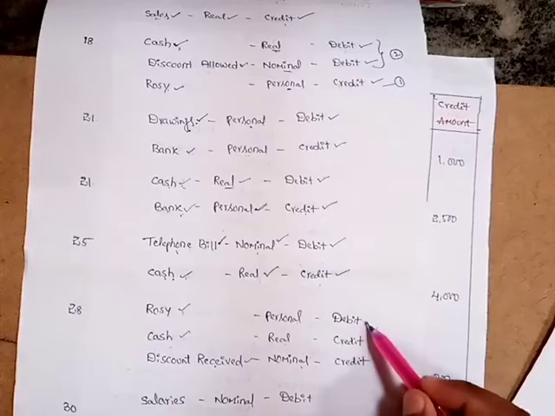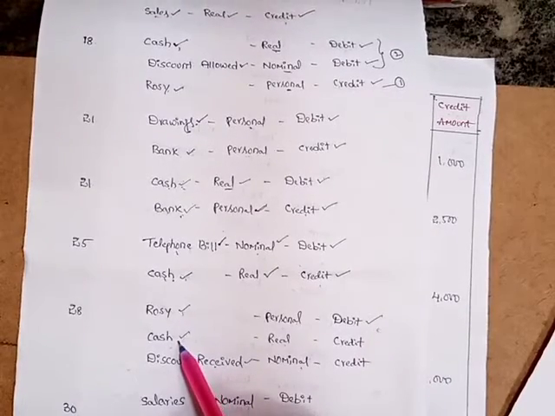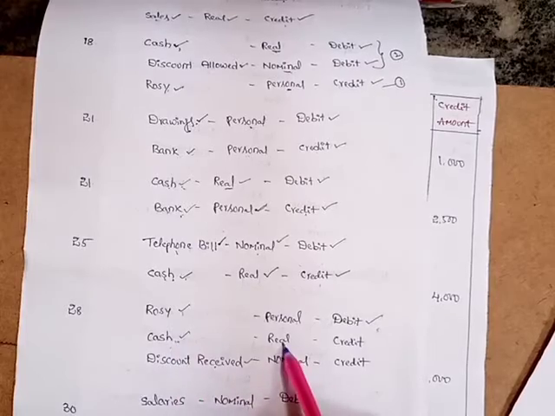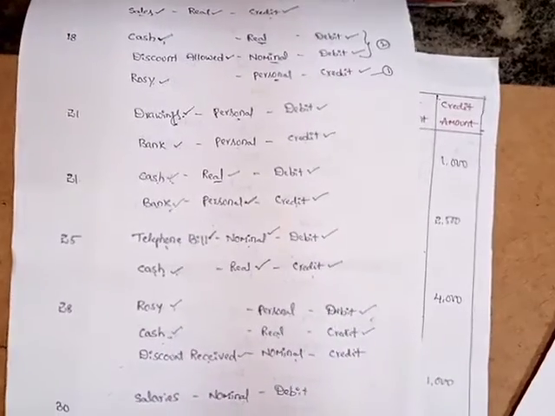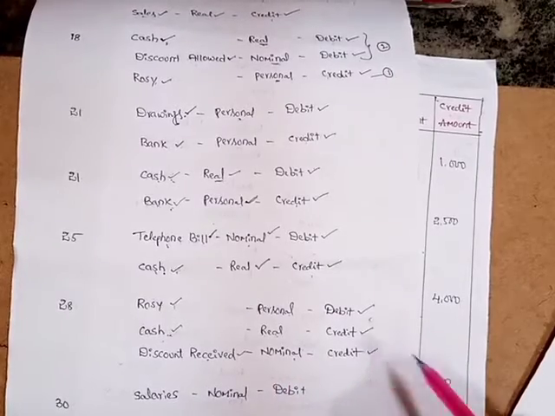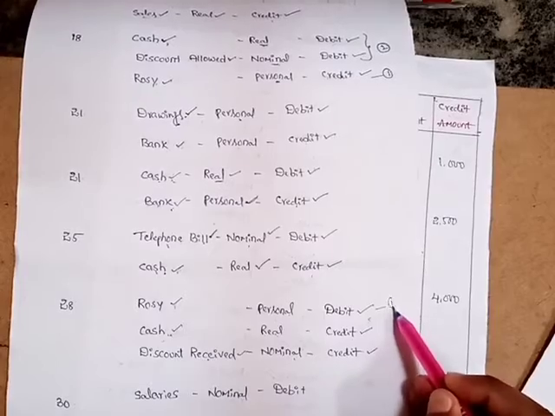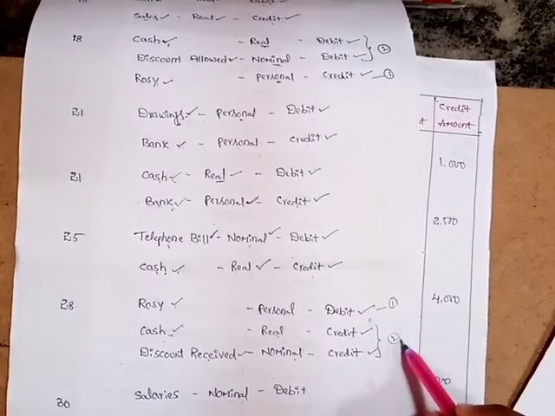So here Rosie is a receiver. According to personal account, receiver will be debit, and when cash is paid, cash goes out. According to real account, what goes out will be credit. And discount received is income, so according to nominal account, incomes and gains are credit. So in this, one debit aspect and two credit aspects are there.